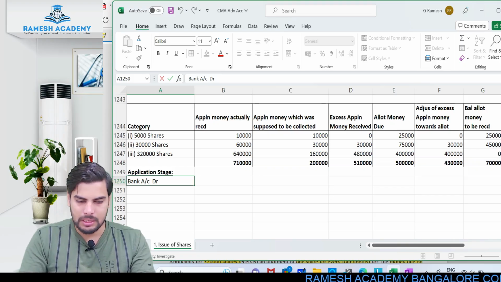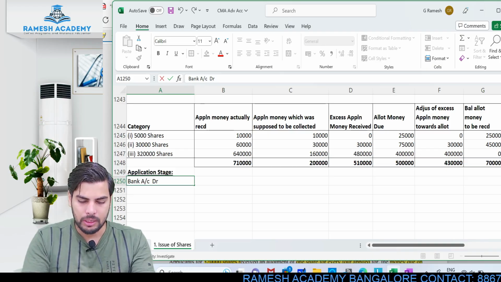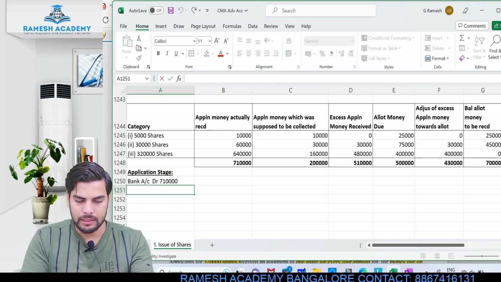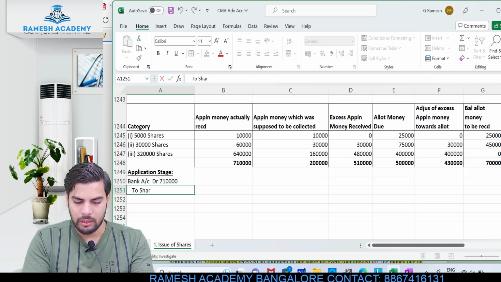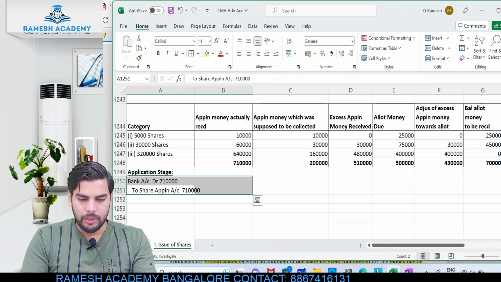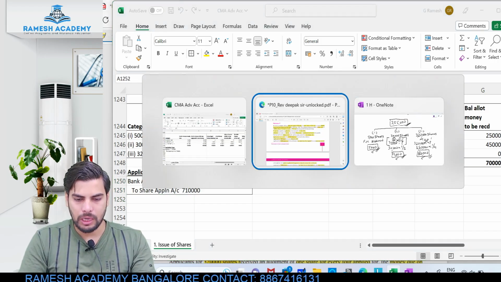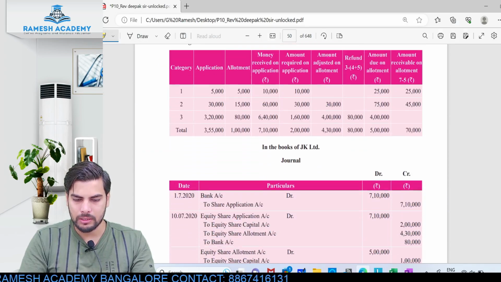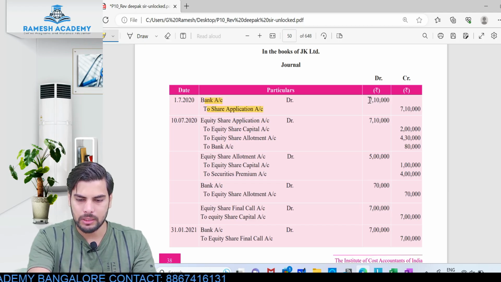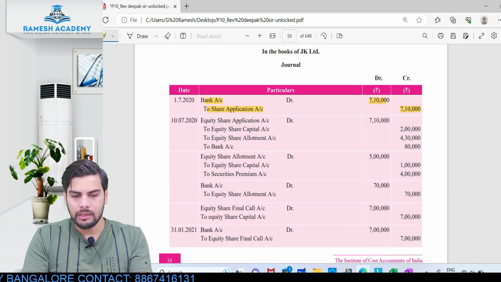So when I pass this entry, bank account debit to share application account, the entry would be passed with respect to 7,10,000 rupees. So bank account debit to share application account 7,10,000, 7,10,000. This would be your first entry. Let's simultaneously keep having a look at the solution. Do you find this? Bank account debit to share application 7,10,000, 7,10,000.